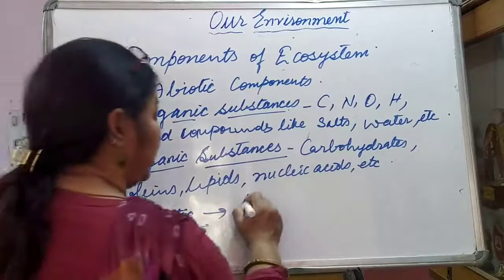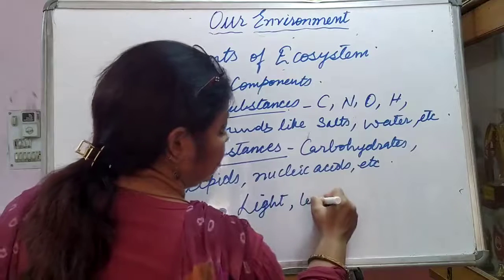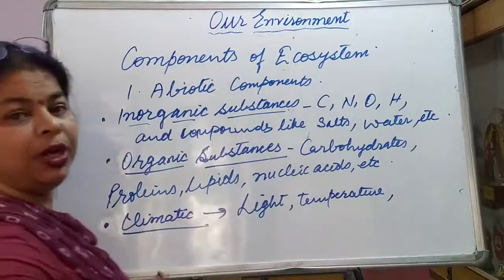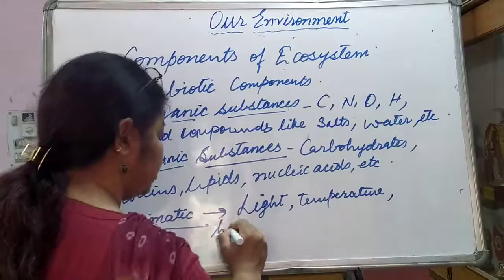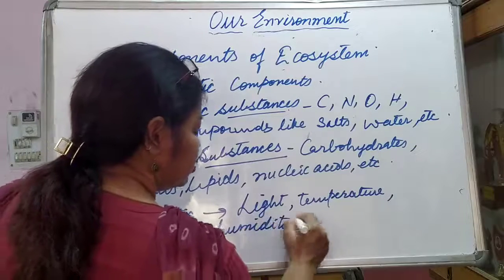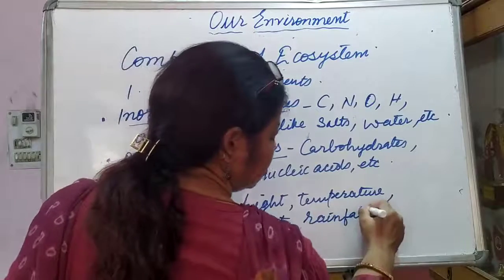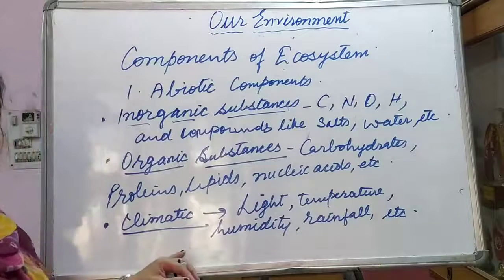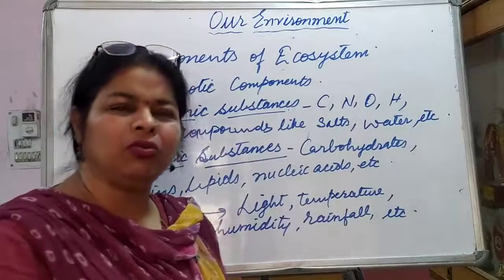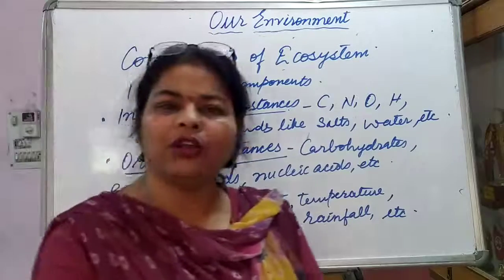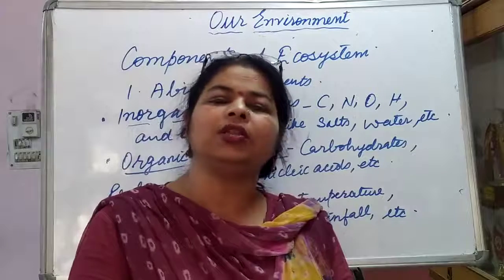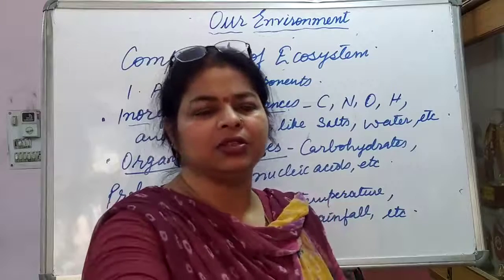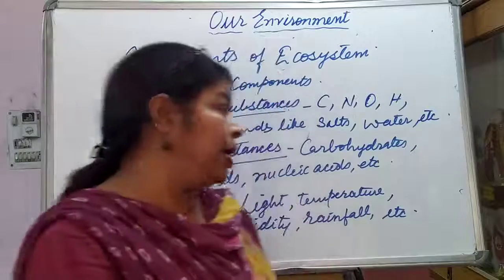They are light, temperature, humidity, rainfall or the moisture that is present, etc. Also what kind of soil is there, the topography of the particular place, minerals, and the pH of the place we are talking about also make up the climatic factors. So this is about the abiotic components.